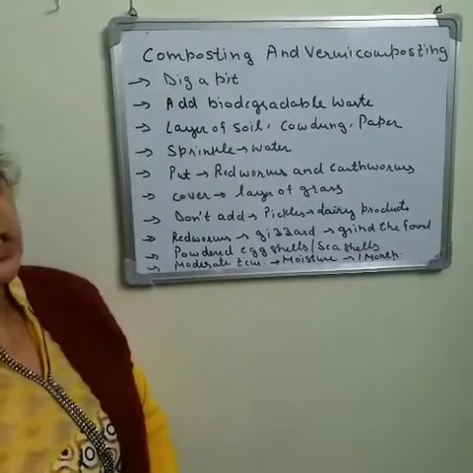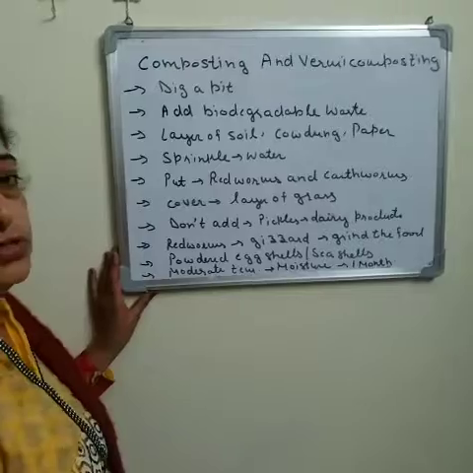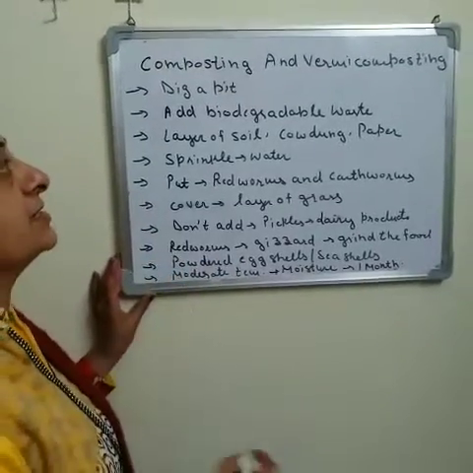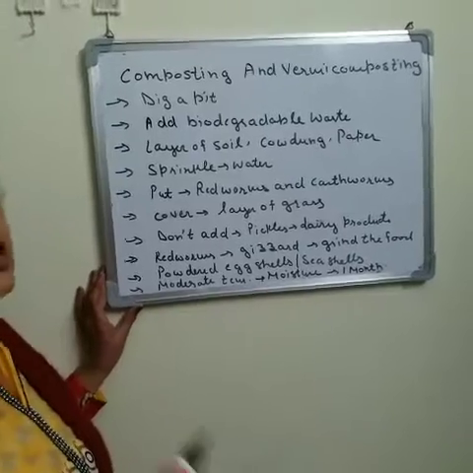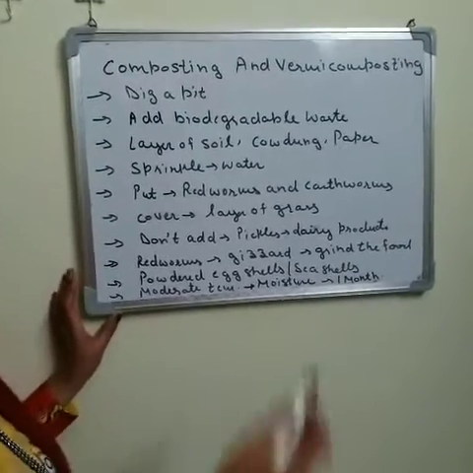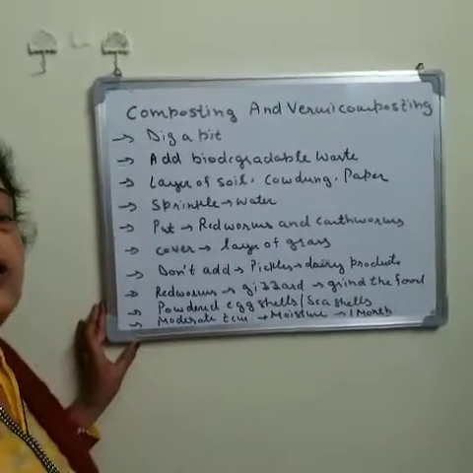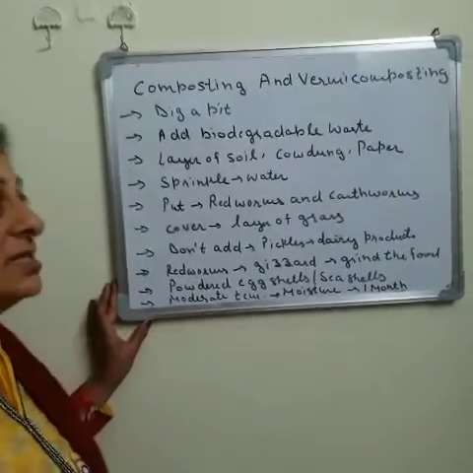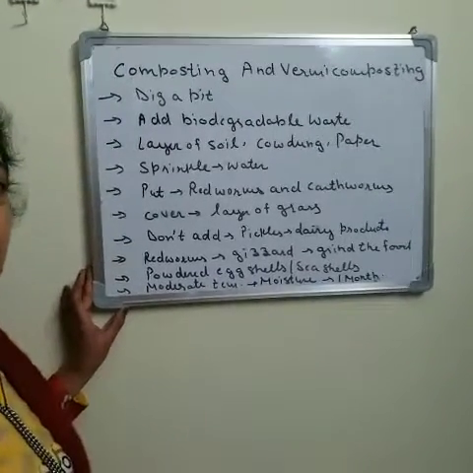Now we will discuss the process of composting and vermicomposting. As we discussed earlier, composting means when the biodegradable waste is converted into manure. This is a practice which supports our ecosystem. It is a practice to recycle the biodegradable waste.